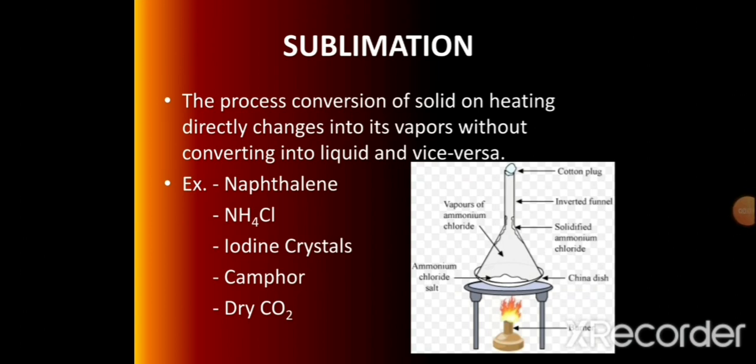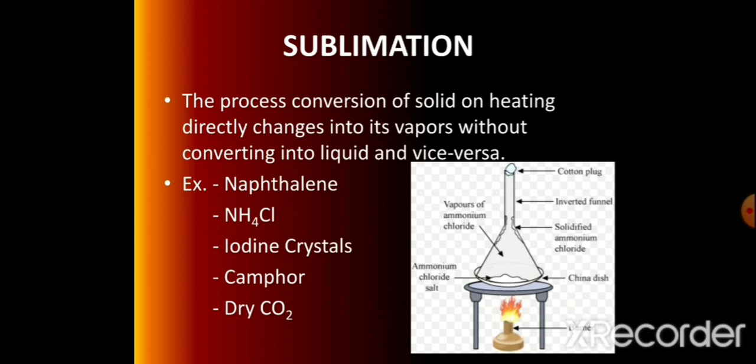Sublimation is a process by which a solid on heating directly changes into vapors or gaseous state without changing into liquid state. Reversely, we can say that on cooling, gas directly changes into solid state. That process is known as sublimation. For example, naphthalene, anthracene, camphor, iodine, dried CO2 are examples of sublimating substances.